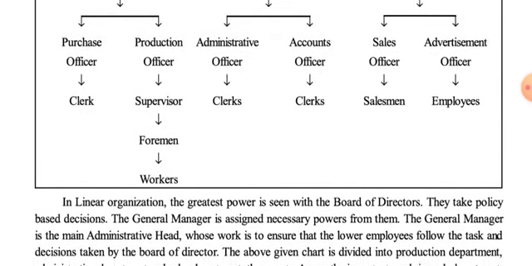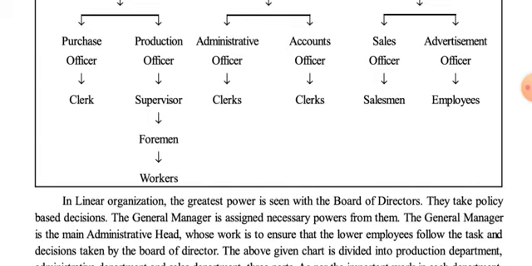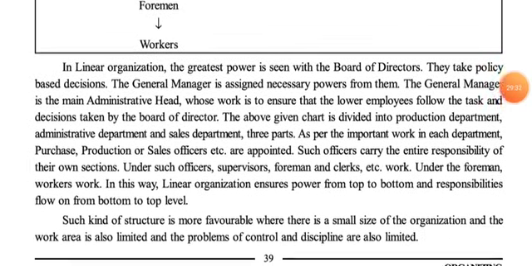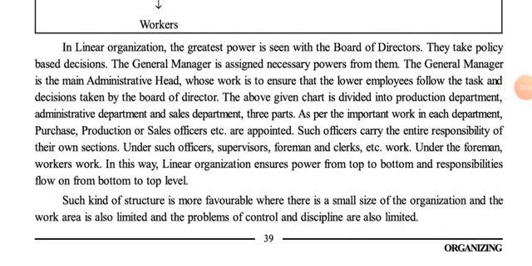Means the accounts officer carries the activity or responsibility of his full accounts office.